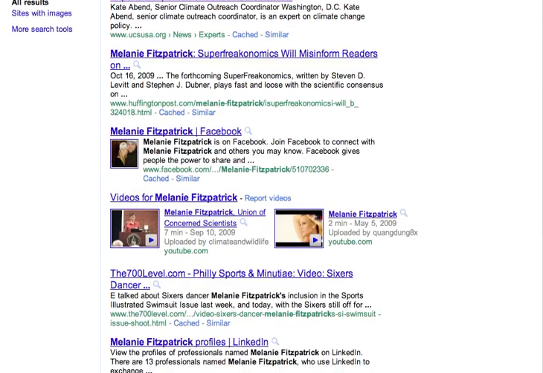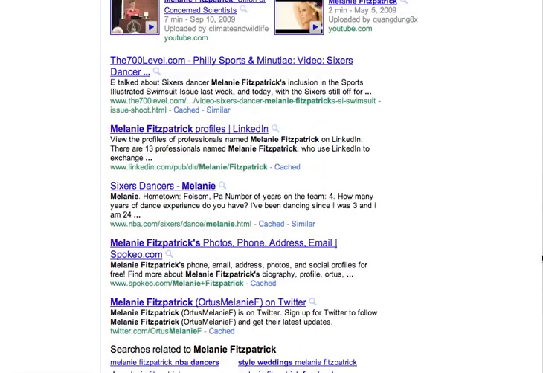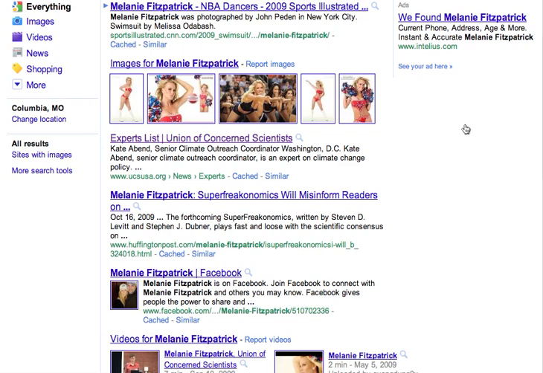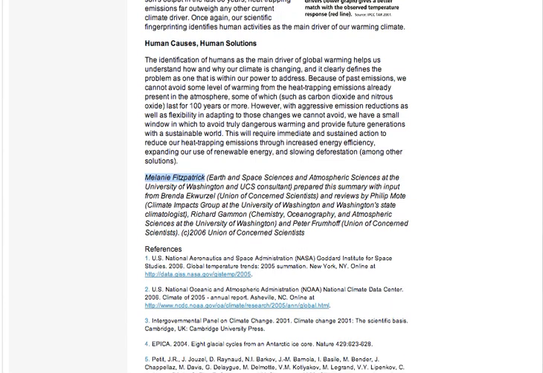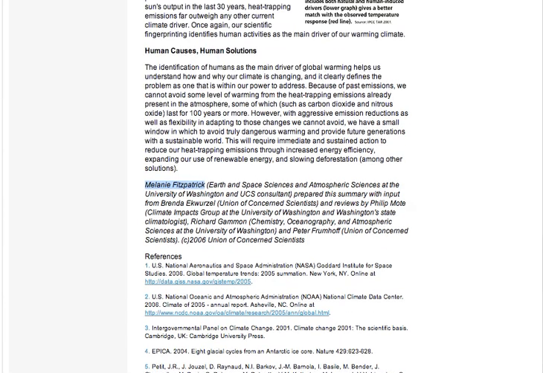Okay, that could tell me a little bit. So basically, looking through here and weeding out the Melanie Fitzpatrick that is not her, I can get an idea for who wrote this article and if she has any potential bias. It looks like she is credible in this field. Okay, so I would write that down.